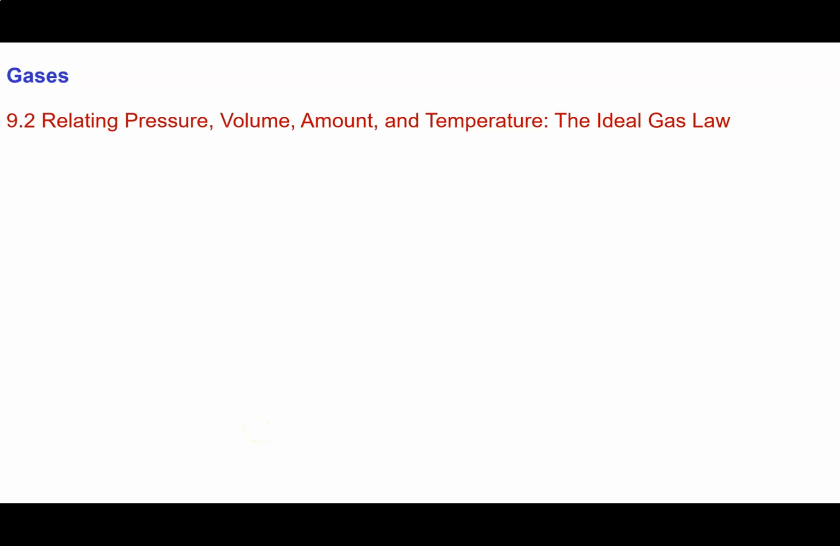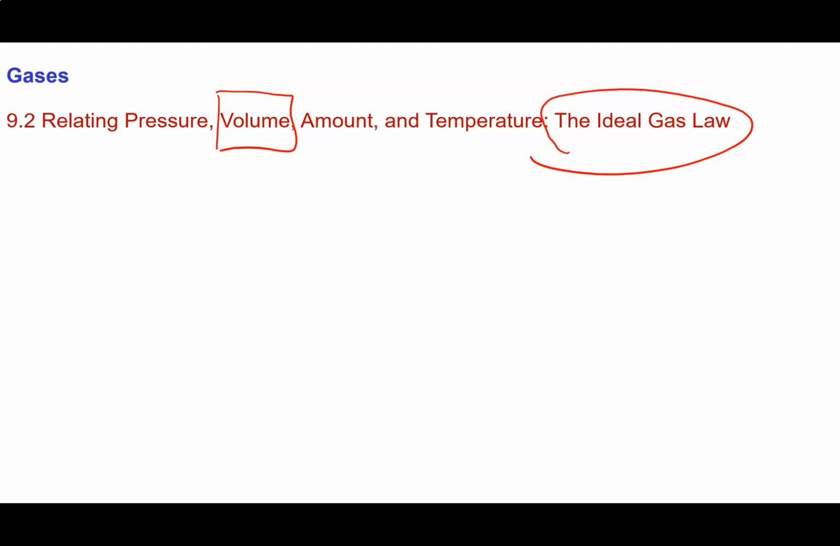So in section 9.2, we start looking at how the volume of a gas is affected by the pressure, the temperature, and the amount of the gas. And ultimately, we're going to come up with a master equation called the ideal gas law that relates all of these concepts. The reason we're having a particular chapter just devoted to gases is because gases are the only common state of matter that has a variable volume.